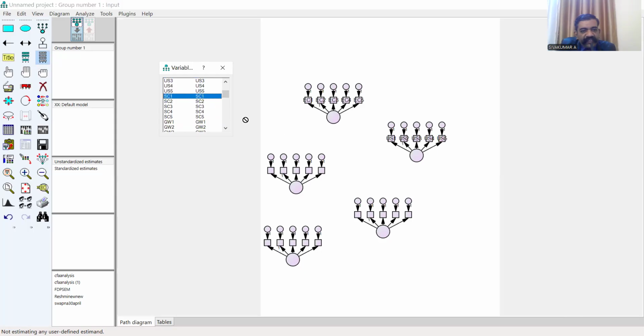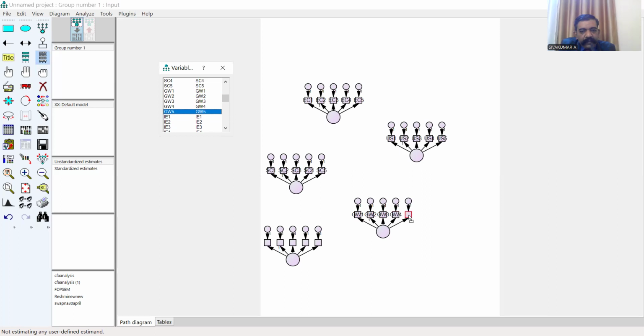Then SC1, SC2, SC3, SC4, SC5 for policy of China. Then the next factor, global wars, GW1, GW2, GW3, GW4,